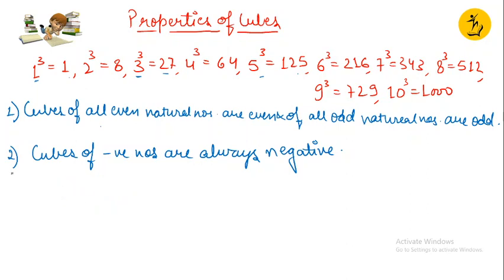See what I am doing. If I calculate minus 2 cube, so basically what I am doing is minus 2 into minus 2 into minus 2, right? This means what? See, cube of 2 is 8. But when I am multiplying minus 2 three times, meaning an odd number of times, whenever a negative number is multiplied an odd number of times, then it is always negative. It is always negative, right? So this becomes negative. Clear, children? I hope the properties are clear now.